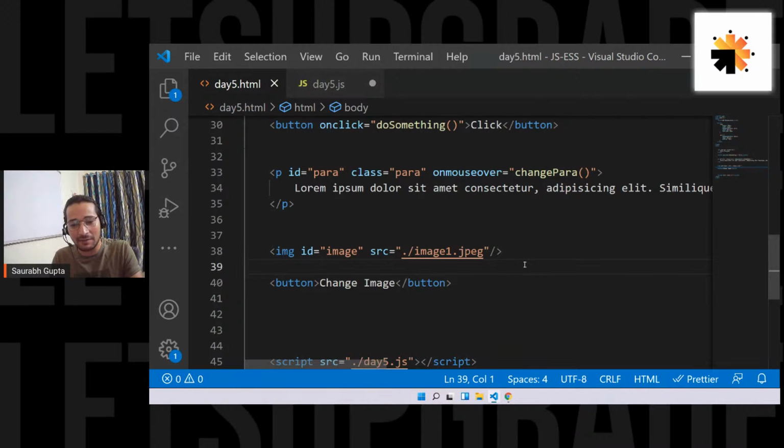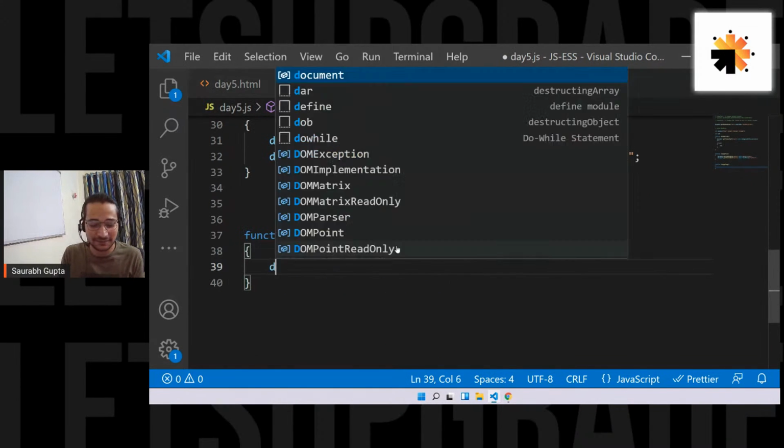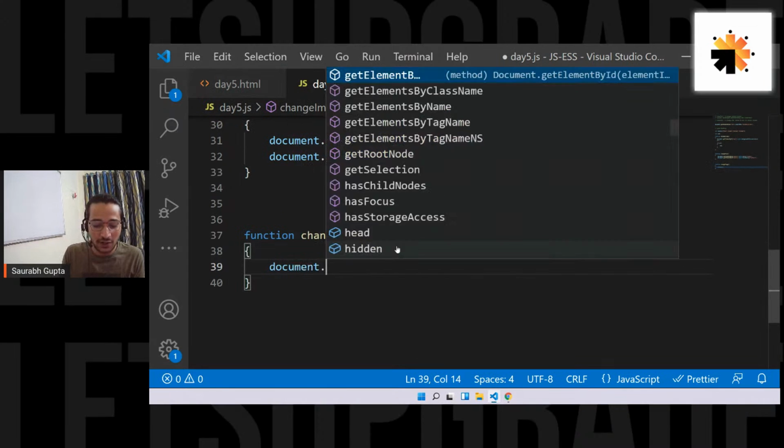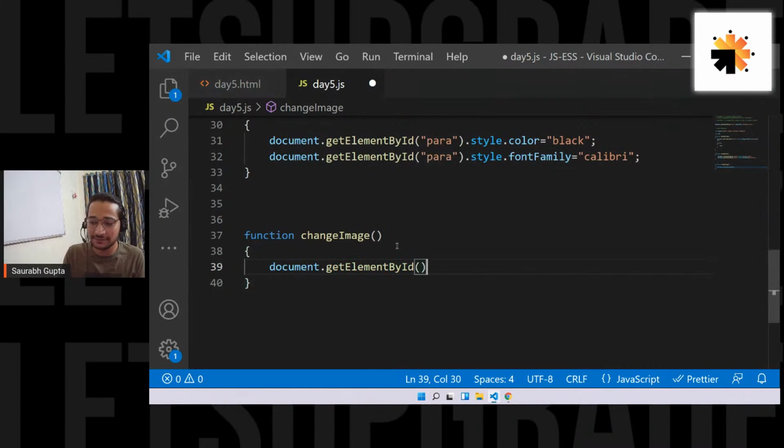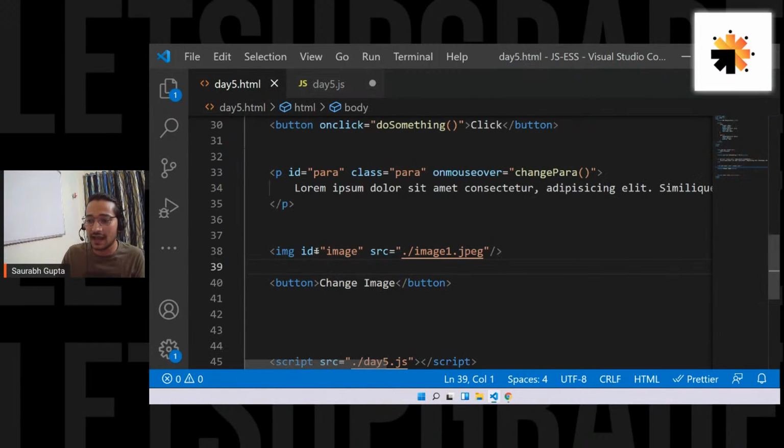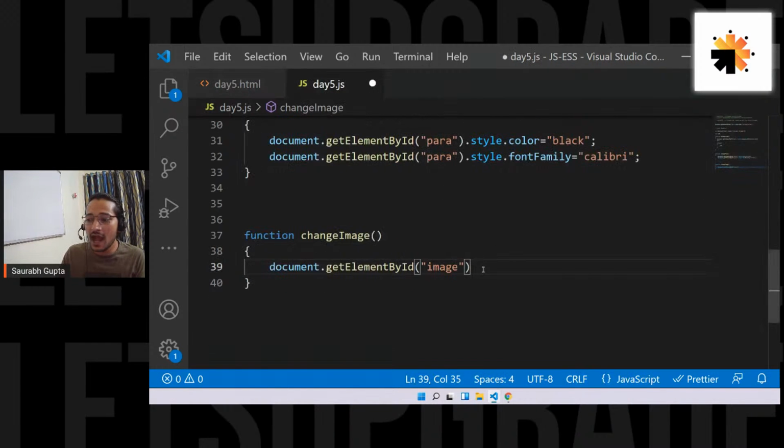Document dot getElementById. Okay, one person has answered. That's great, Salman. I'm waiting for everyone's answer. Come on, guys. Exactly, now you guys are correct. Amazing. So document.getElementById, and here I'm going to put the image, the ID that I gave. See, this is the ID that I gave, image. And now I have selected the element.